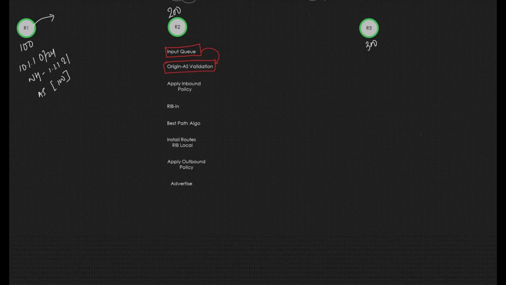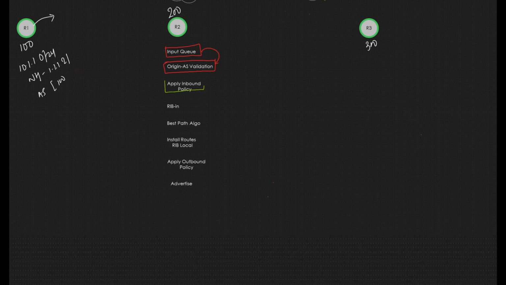After that, the first thing it will do is AS path validation, checking whether my AS is listed in the AS path of the route. For example, if my AS is listed, it will drop it. It will check, okay, my AS is 200, the configured AS is 200, so I will drop it. So AS path validation is done very first, right after the input queue.